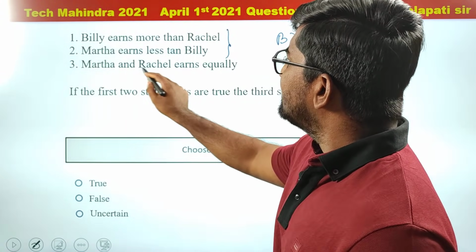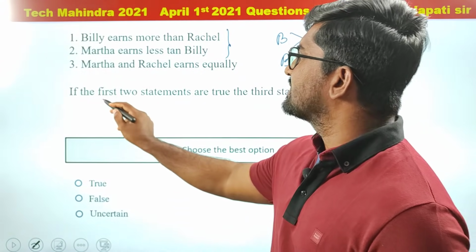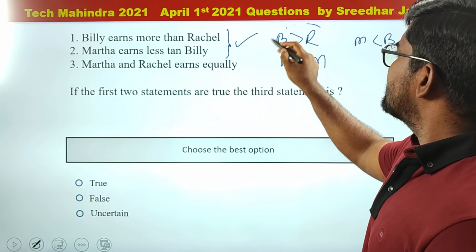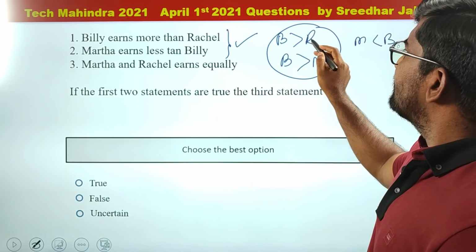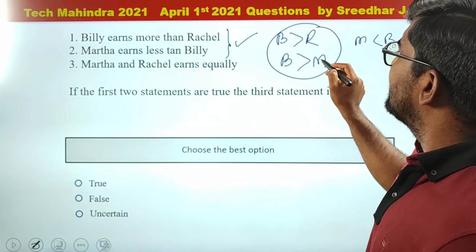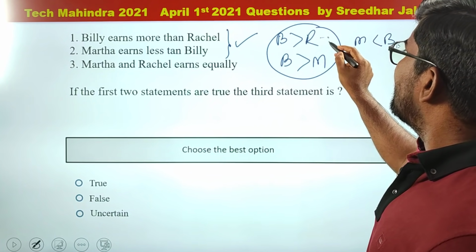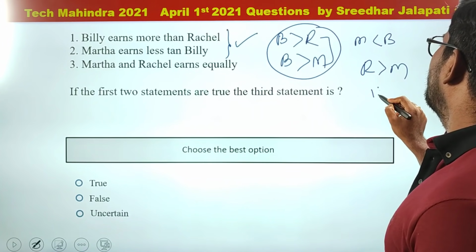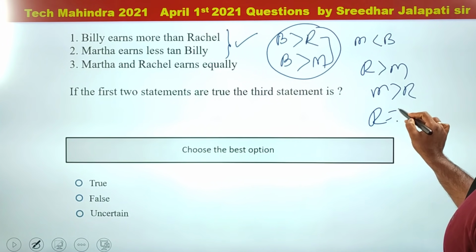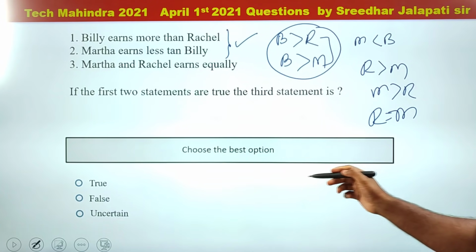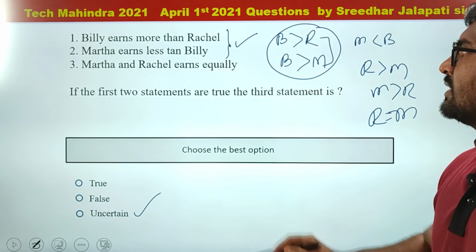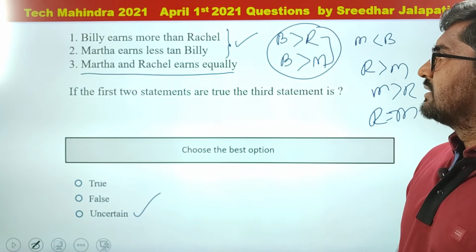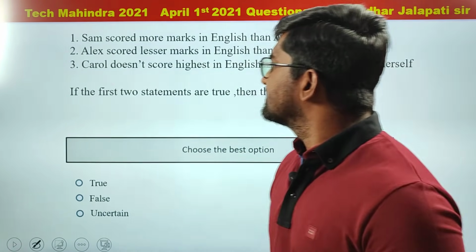Now third, Martha and Rachel earn equally. First of all, what is the question? If the first two statements are true, then what about the third? If the first two statements are true, obviously Billy earns more than Rachel and Martha. But between Rachel and Martha, we don't know whether they earn equally, whether R greater than M, M greater than R, whether both are equal. We have no information. So therefore, answer uncertain. Regarding the third statement, we cannot say anything. Uncertain. Right? Yes.